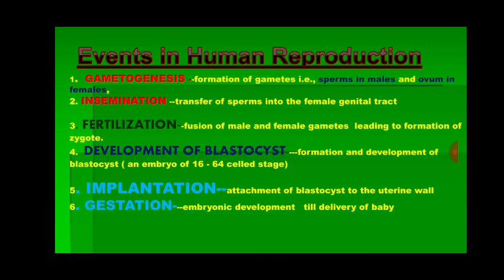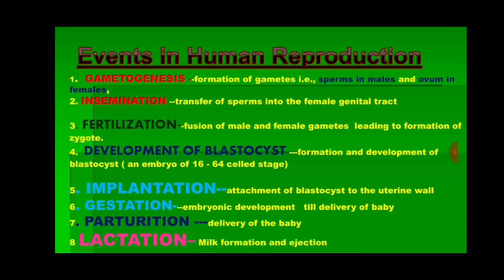The period of embryonic development from implantation to the delivery of the baby is called gestation. Gestation is the period from implantation to delivery, and the delivery of the baby is called parturition. So these are the 7 basic steps in human reproduction. And last one, there will be lactation, that means milk formation and milk ejection to feed the baby.